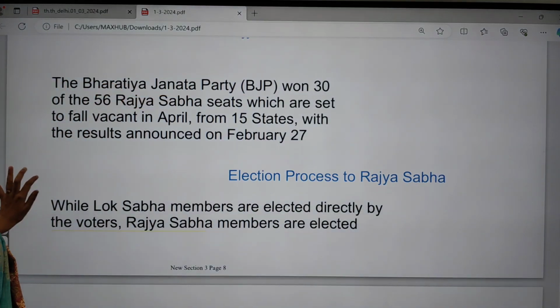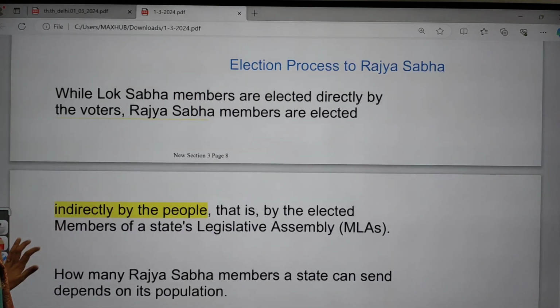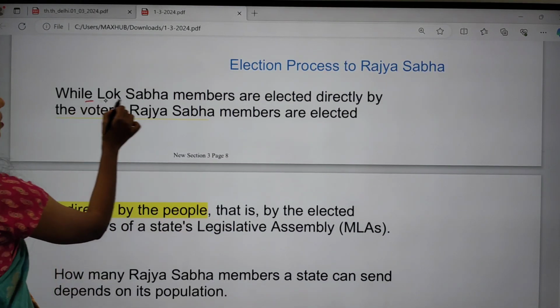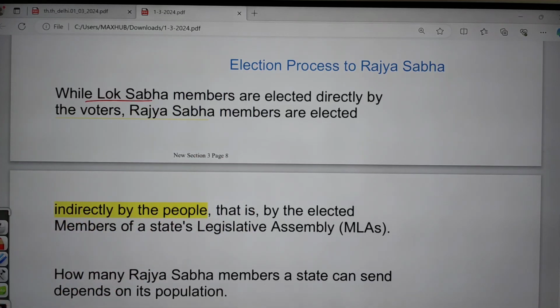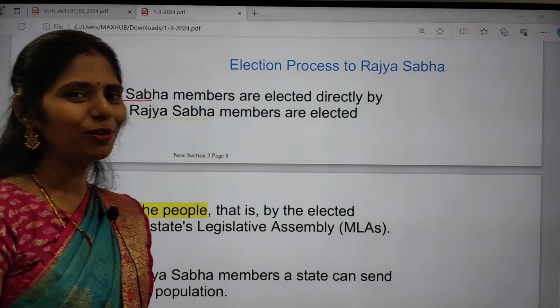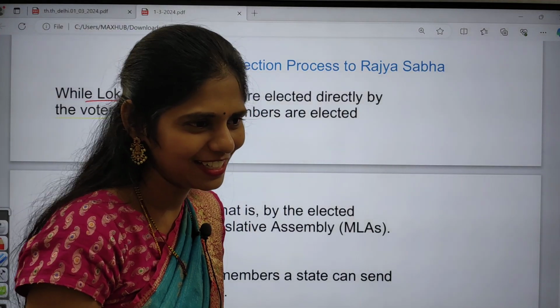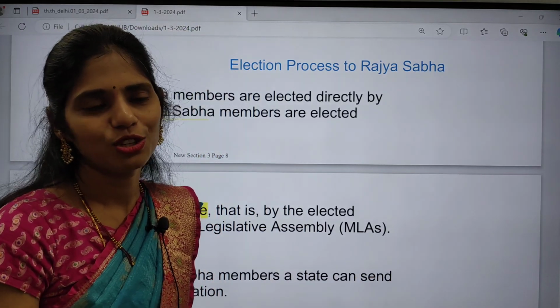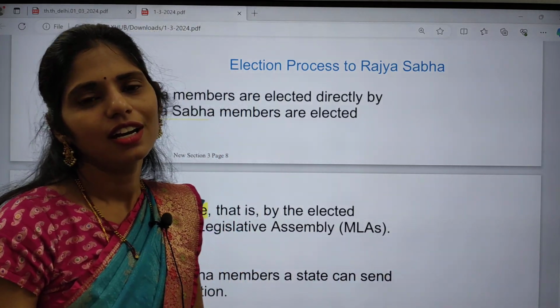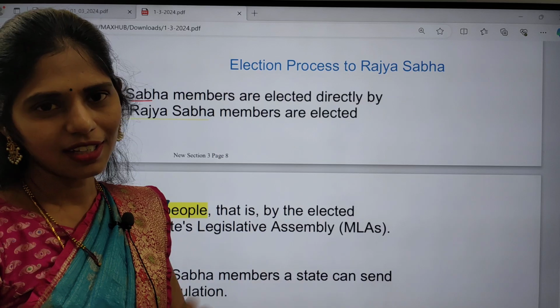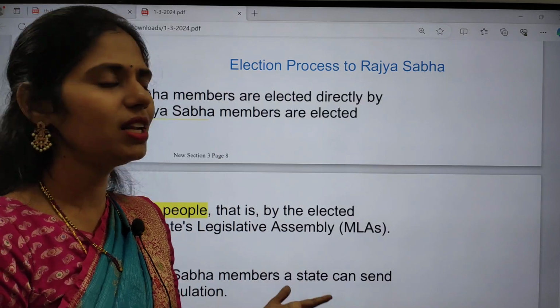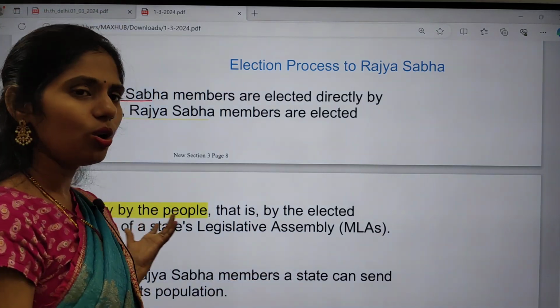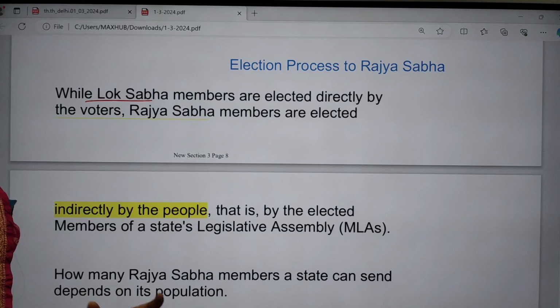Now let us see the election process to Rajya Sabha. Lok Sabha members are directly elected by the people. I will be going, you will be going, those who are 18 years old and have a voter ID. We will go to the nearest polling booth and cast our vote. That is what normally happens for Lok Sabha elections.